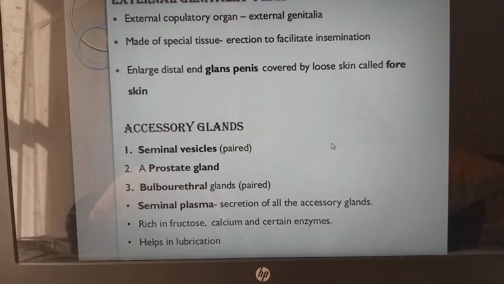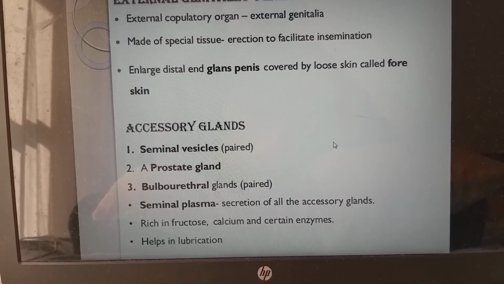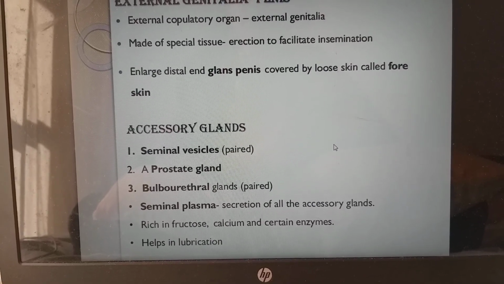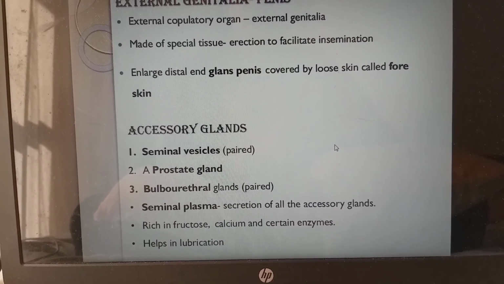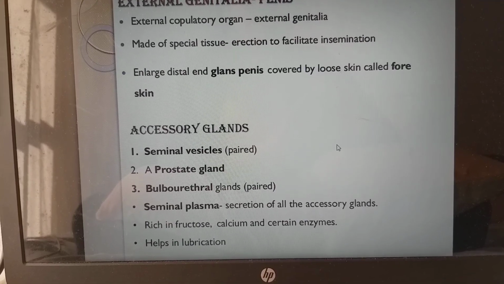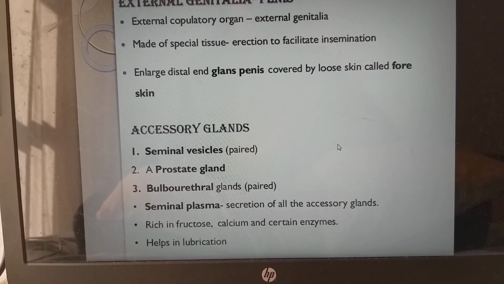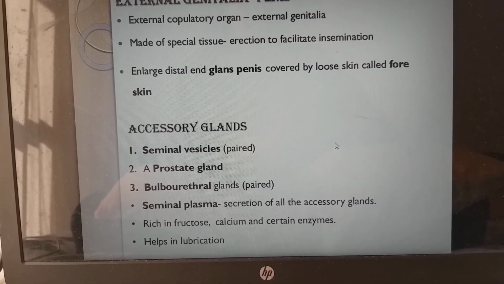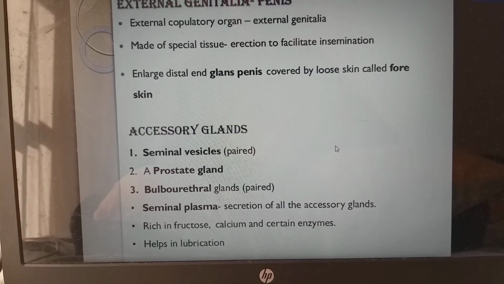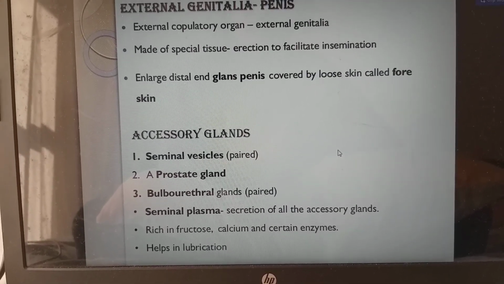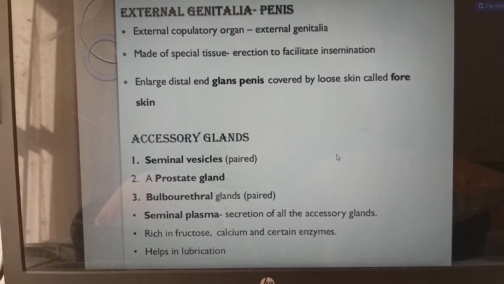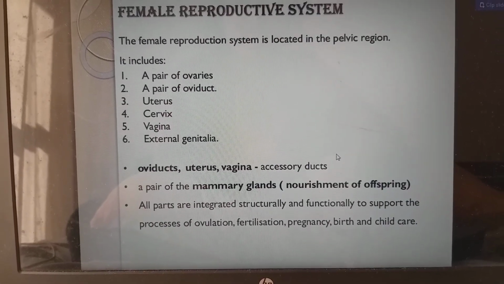A prostate gland, only a single prostate gland we have, and bulbourethral glands, which are again paired. Seminal plasma, secretion of all the accessory glands, which is rich in fructose, calcium, and certain enzymes. We have to remind what is the sugar component here, that is very important, that is fructose. So helps in lubrication during the intercourse.